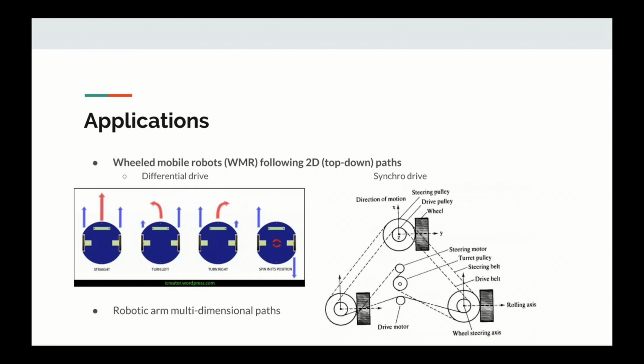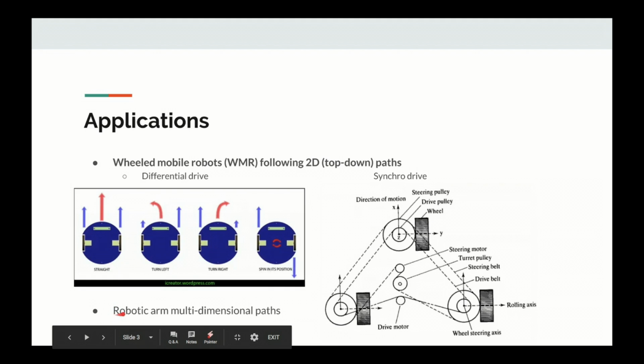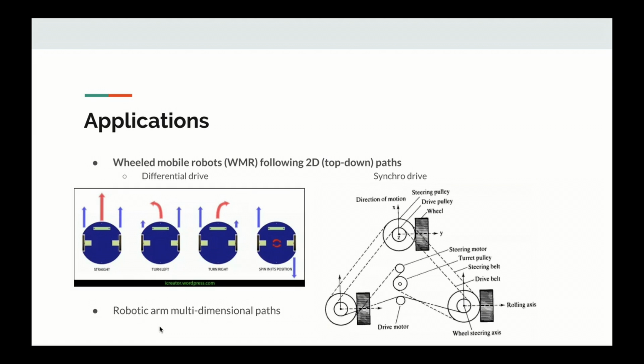Applications. Path selection is relevant for any cyberphysical system that employs motion. I'll be focusing on WMRs, wheeled mobile robots, following two-dimensional paths. Two examples of WMRs are differential drive robots, also known as skid steer, and synchrodrive robots. Both of these robots are able to have both translational and angular velocities. Other application examples are robotic arms following multidimensional paths. This is very relevant in the field of manufacturing.